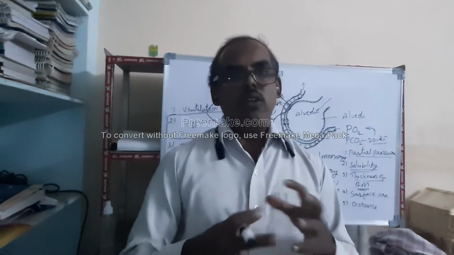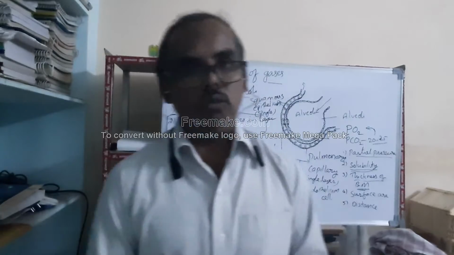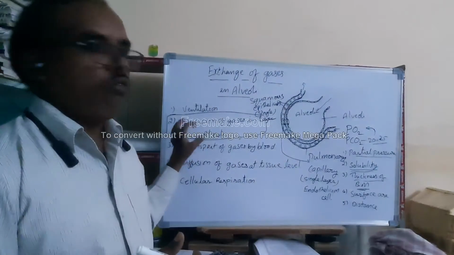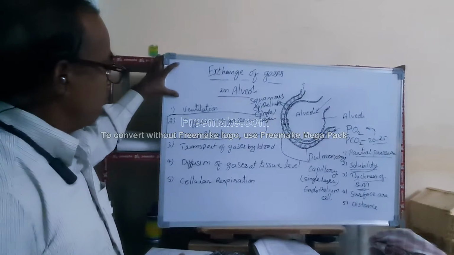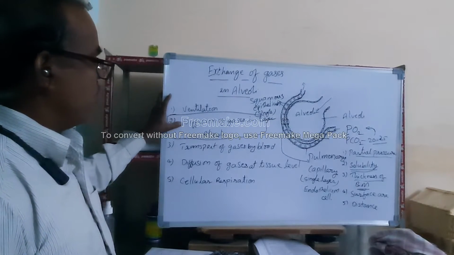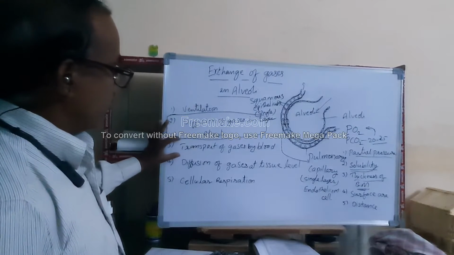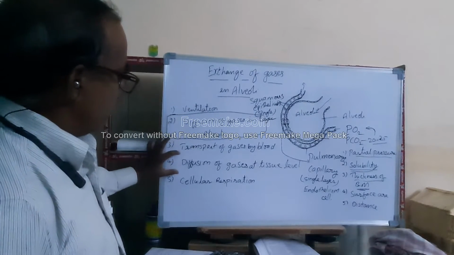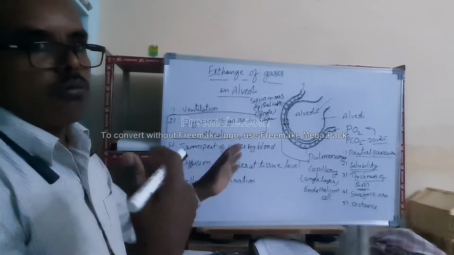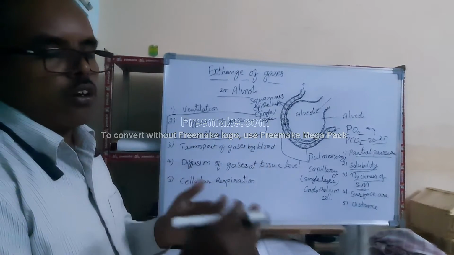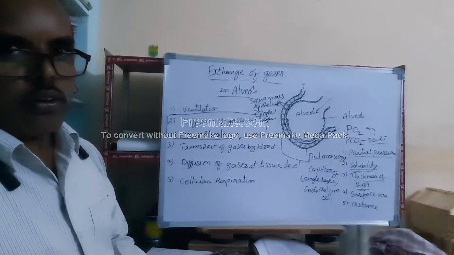If you take the overall process of respiration, it involves five steps or five events. Those are ventilation, diffusion of gases at the alveoli, transport of gases by blood, diffusion of gases at tissue level, means from systemic capillaries to tissues and tissues to systemic capillaries, and cellular respiration.